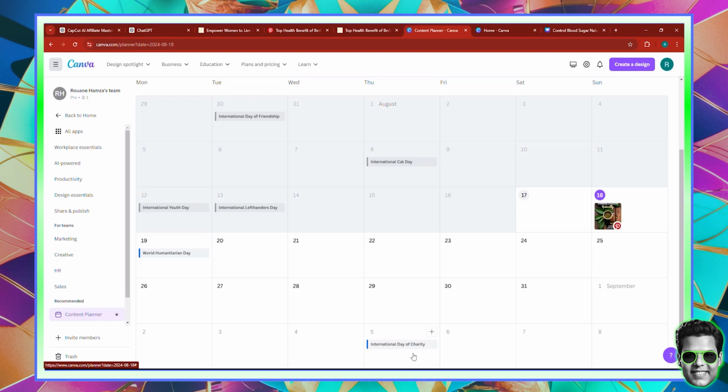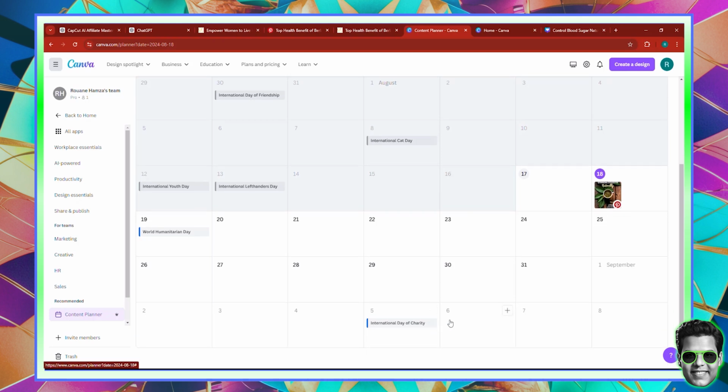So for example, here, International Day of Charity, let's say that you're a print-on-demand entrepreneur, creating print-on-demand shirts, hats, and so on and so forth. Maybe on this day, you can schedule posting some listings about some designs specific to charity, right, to get more people buying, because on that day, certainly there's going to be a lot of interest. Okay. So this is a great way.